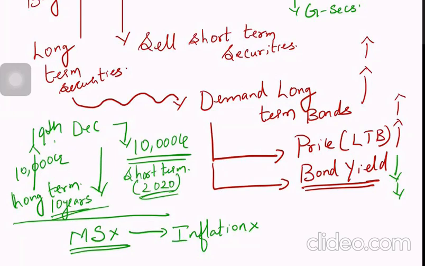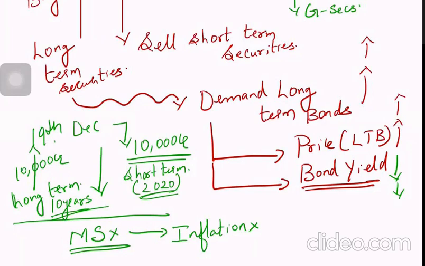So why did they do that? What is the purpose? RBI is buying long-term securities, which means demand for these long-term securities will increase. More is the demand, more will be the price. When bond price increases, bond yields will decrease.